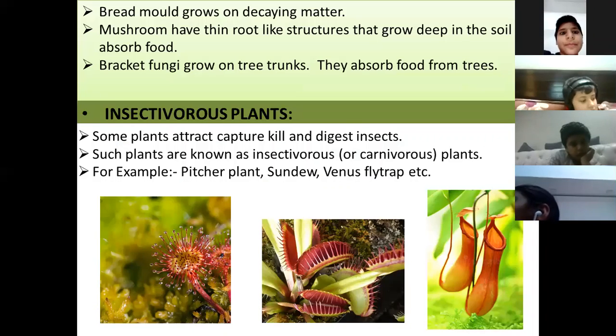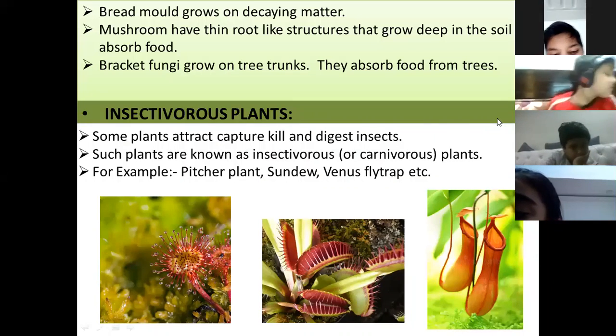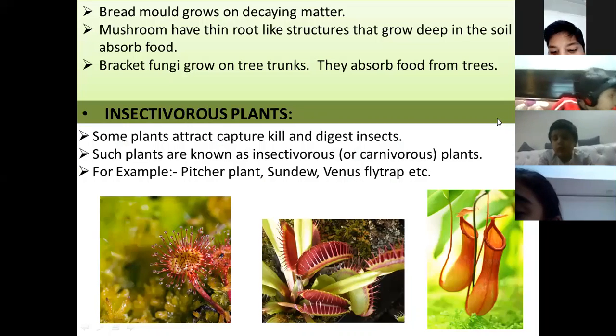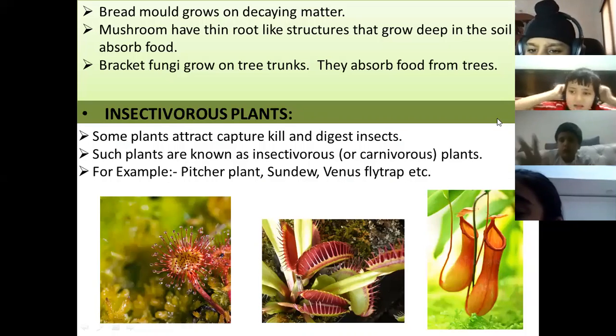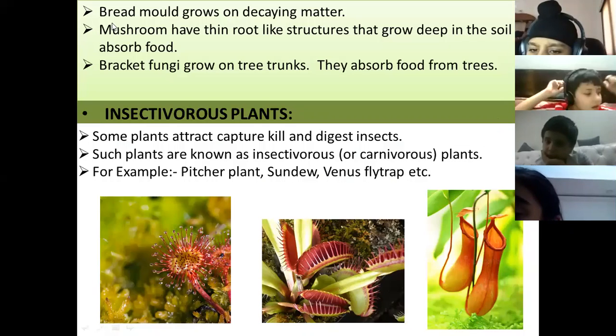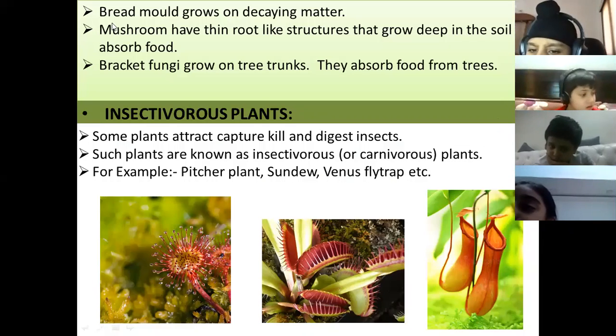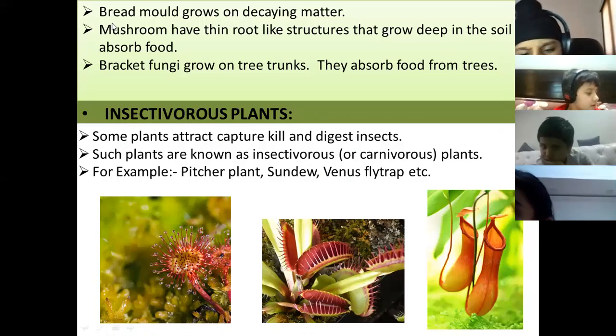Next kind of unusual plants are known as insectivorous plants. Yes, Ranveer. Have you heard about insectivorous plants? What do you mean by insectivorous? Plants that eat insects. Have you ever heard? Okay, so they are unusual. They are different from others because they eat insects.